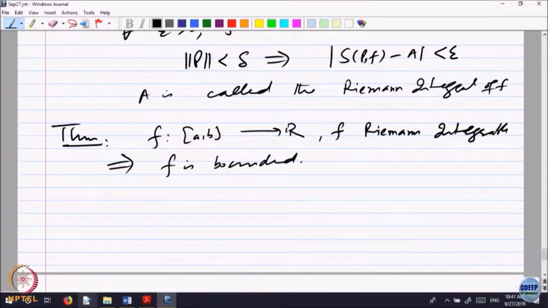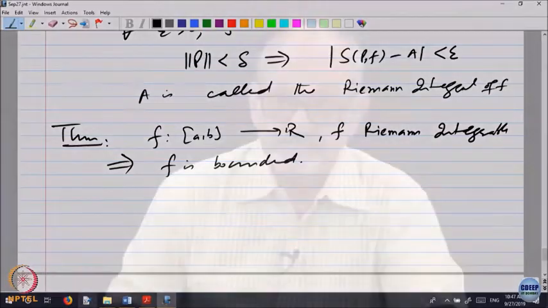Intuitively it seems quite okay, because if the function is unbounded, those strip areas you can keep on increasing. That is one way of looking, but let us look at another way of proving this.